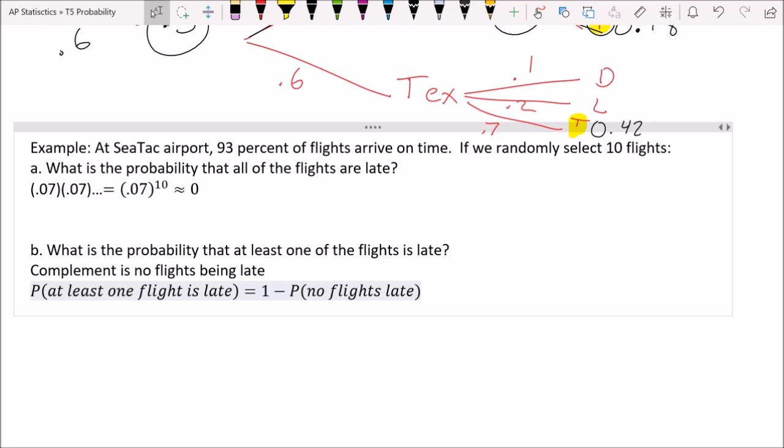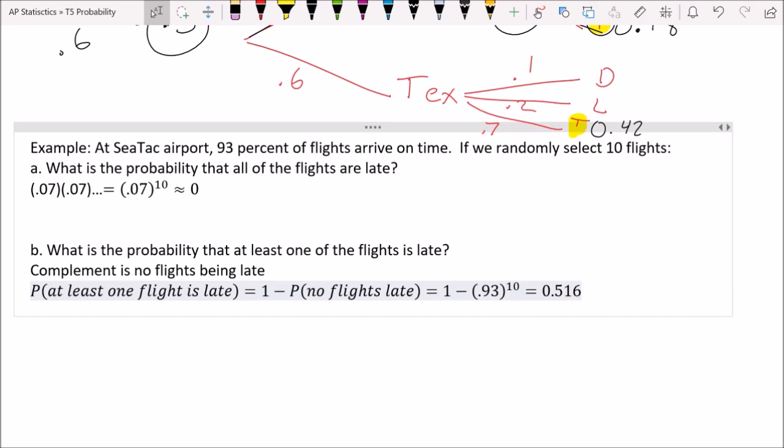Those two things would have to add up to 1, and so if you do 1 minus one of them, you get the other. And that turns out to be a much easier question, because you go 1 minus, you think about no flights being late. No flights being late means all flights being on time. So the first flight would have to be on time. That has a known probability of 0.93. And then the next one, and the next one, and the next one. The rest of them would have to all be on time. So that's to the 10th power. So, calculator time. And I'm just typing that in, and I get 51.6. They asked for a probability, so I'm going to write it as 0.516.